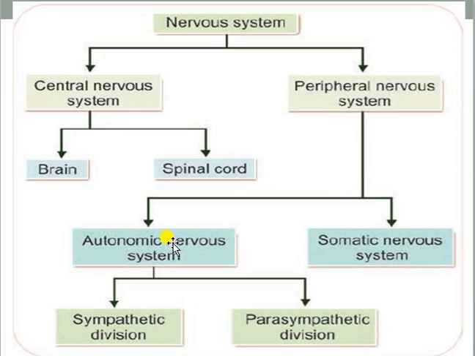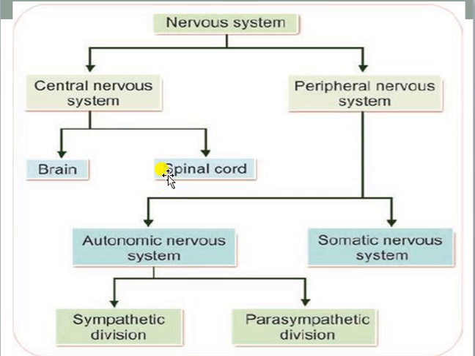So peripheral nervous system is exclusively made up of two types of nervous system. One is autonomic nervous system, another one is somatic nervous system. Now the point is, autonomic nervous system can be subdivided into sympathetic nervous system and parasympathetic nervous system, and somatic nervous system can be subdivided into cranial nerves and spinal nerves, because cranial and spinal nerves are actually present under the somatic nervous system, or somatic nervous system is functioning by the help of those types of nerves. So this is the entire classification of the human nervous system.